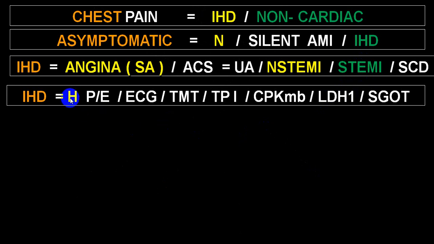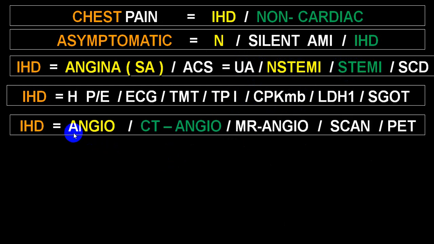So history, physical examination, ECG and TMT will be useful in stable angina. TMT cannot be done in an acute coronary syndrome. Troponin, CPK-MB, LDH1 are used; usually SGOT is not done. Even LDH1 is not commonly done, just either troponin or CPK-MB. These two cardiac biomarkers will be very useful to differentiate unstable angina from non-STEMI and STEMI. So it will be absolutely useful.